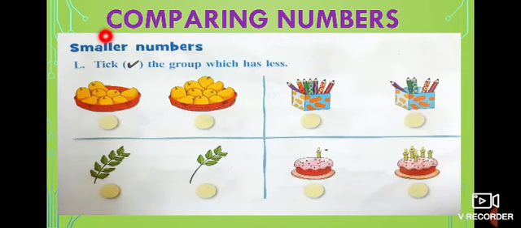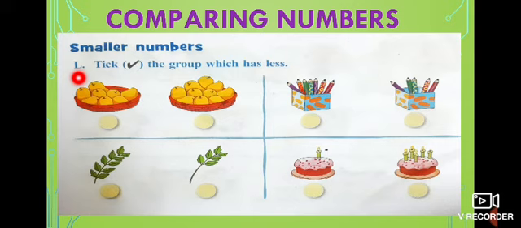Today we are going to learn comparing numbers. Now look at here. Smaller numbers, the small one. We are going to find out. How do we have to find out the small one? Yes, elephant is big and rat is small. When you look at it, you can find out. And here in maths, we are going to find out which is having very less. That is the smaller one.